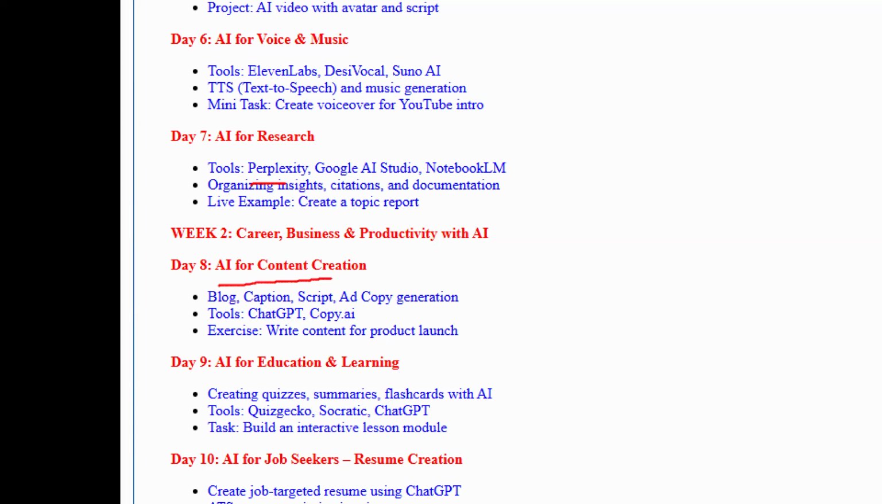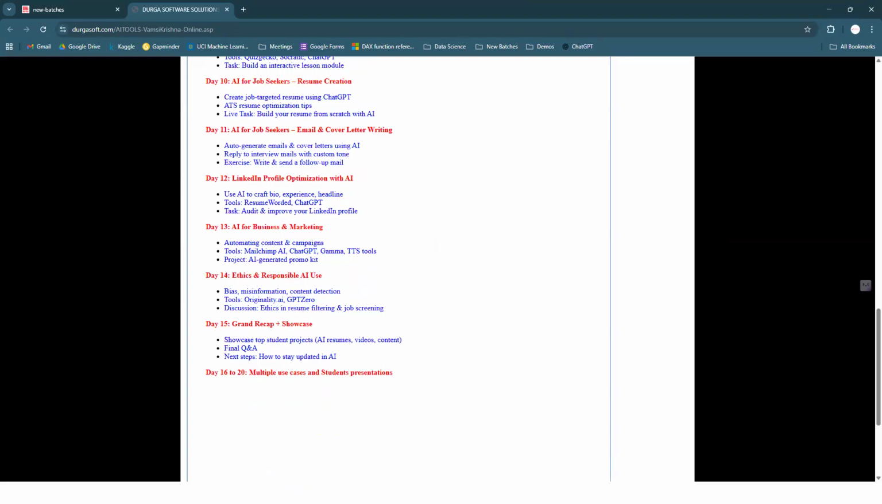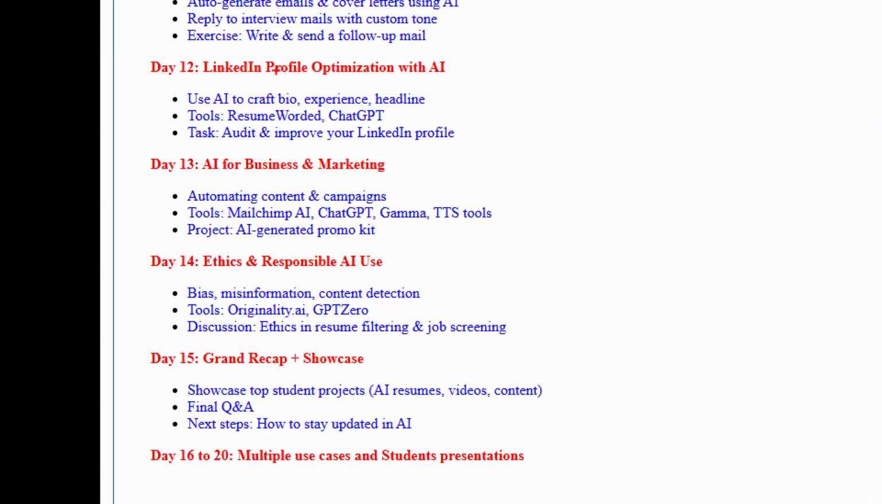AI for content creation also, guys. AI for education and learning, as I said, creating some ChatGPT applications. So resume creation and all these things, we are going to work with them. How to optimize your LinkedIn profile with the help of AI. Even AI for business and marketing also we are going to use. And obviously some ethics and responsibilities we have to cover, guys. We'll see about those applications, and a grand recap and showcases of some applications, guys.